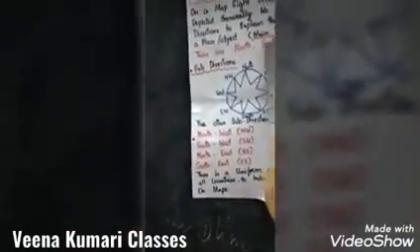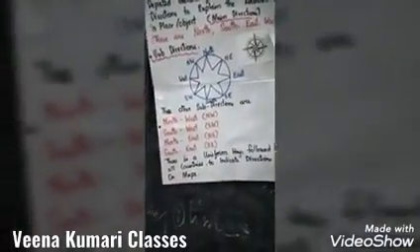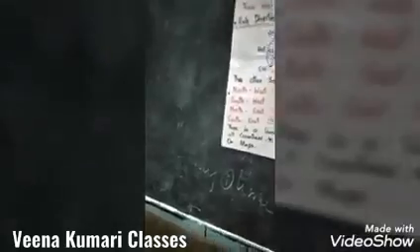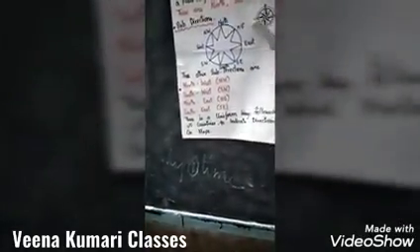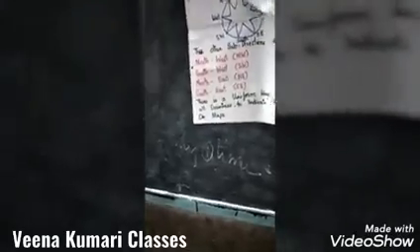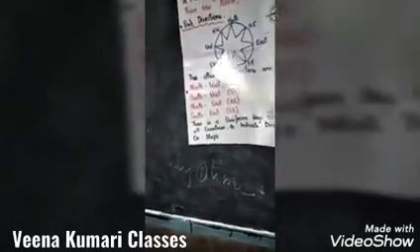These are called main directions. What are the main directions, children? North, south, east and west. What are the sub-directions? The sub-directions are northwest. Can you see this northwest, children? Here is a picture and there is a drawing. And southwest. Can you see this southwest? And northeast. Northeast and southeast.